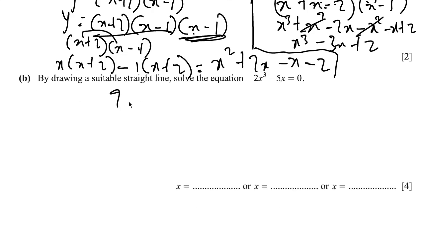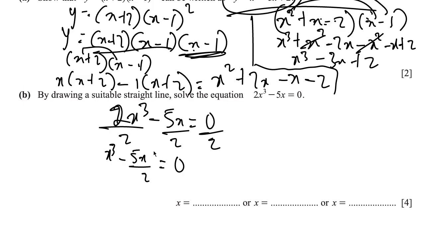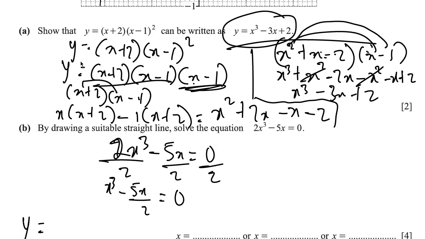So we're given 2x cubed negative 5x equals 0. Right? So we could simply divide by 2. So we then have that x cubed negative 5x over 2 is equal to 0. Right? And then with respect to the curve we have y equals x cubed negative 3x plus 2.